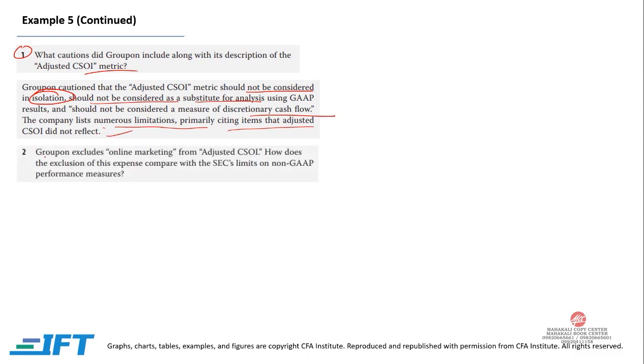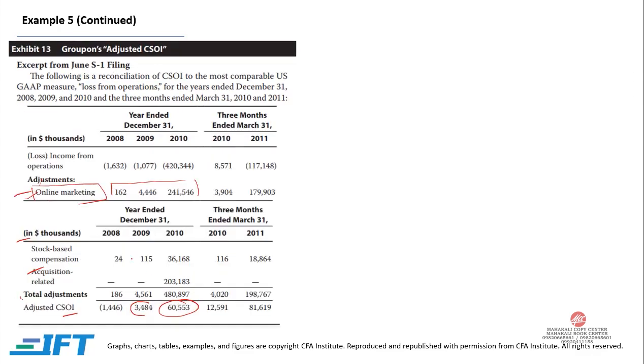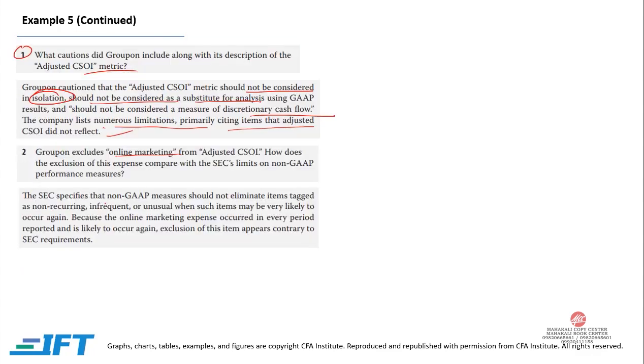Now, the second part is, Groupon excluded online marketing from adjusted operating income. How does the exclusion of this expense compare with the SEC limit on non-GAAP performance measures? As we have just seen, when we add the online marketing expense back, it increases our operating income, and from negative it becomes positive. The SEC specifies that non-GAAP measures should not eliminate items labeled as non-recurring, infrequent, or unusual when such items are very likely to occur again.